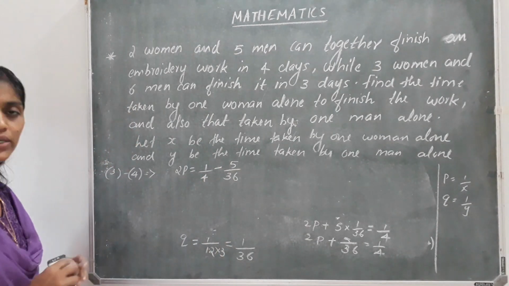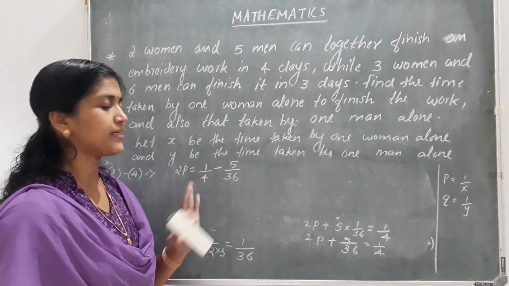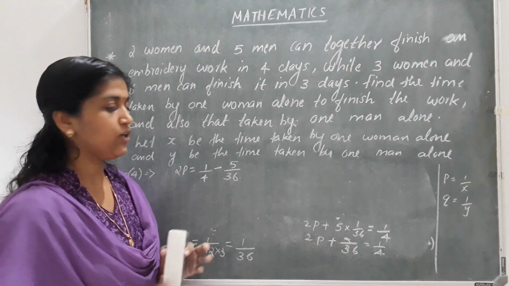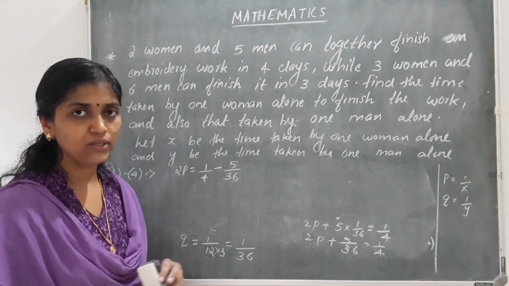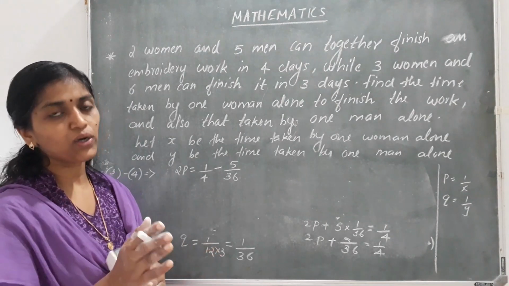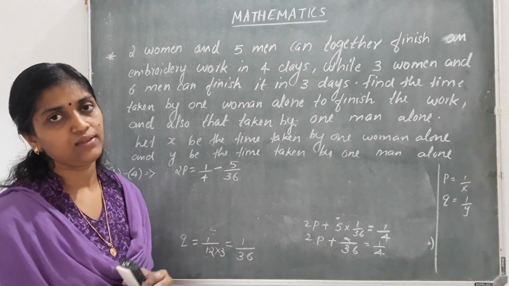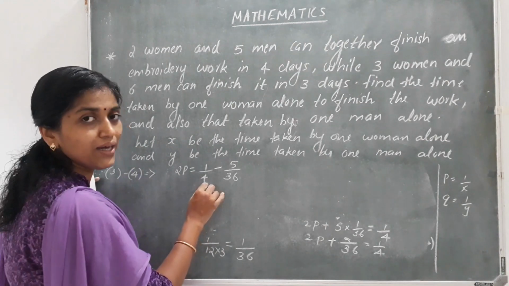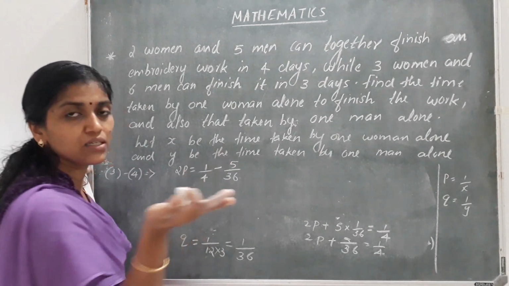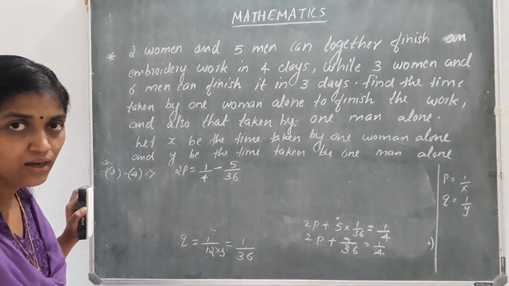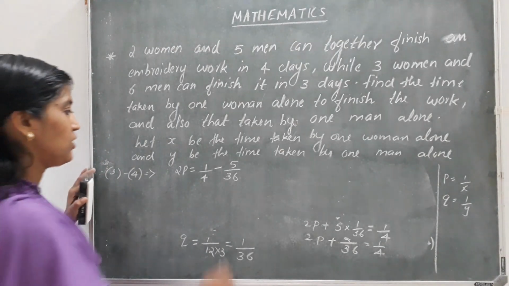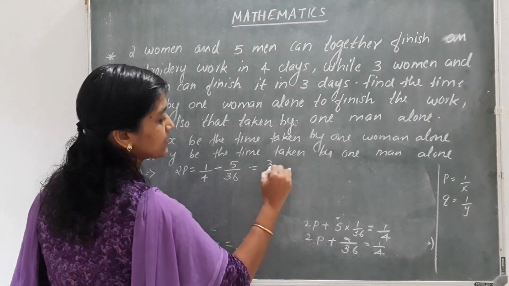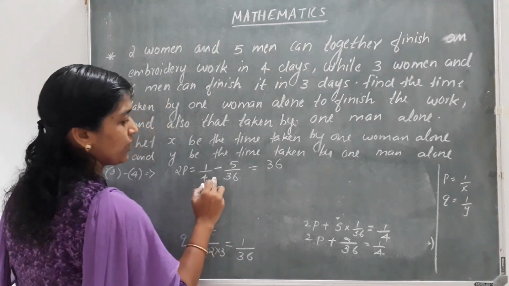Now to do the calculation, 4 and 36 are in the denominator. We know 36 is a multiple of 4. So what is the LCM of 4 and 36? It is 36. So you have to multiply here with 4 into 9, 36.